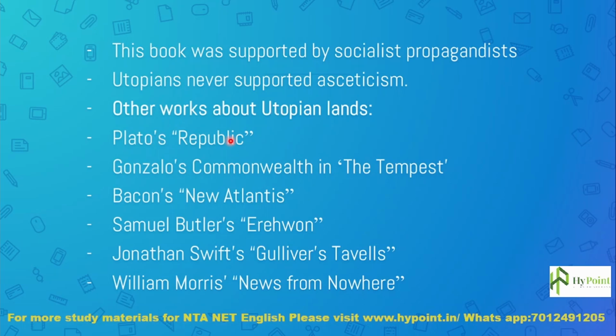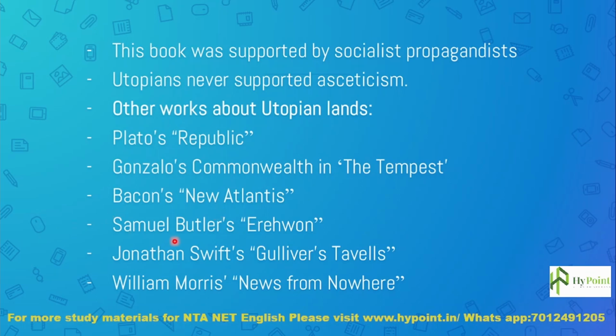Plato's Republic is about a utopian land, and Gonzalo's Commonwealth in the Tempest. So in the Tempest, the character Gonzalo talks about a commonwealth, which is a land where utopian ideals are practiced. Tempest is a play, a tragic comedy by Shakespeare. Okay, and Francis Bacon's New Atlantis again talks about a utopian land.